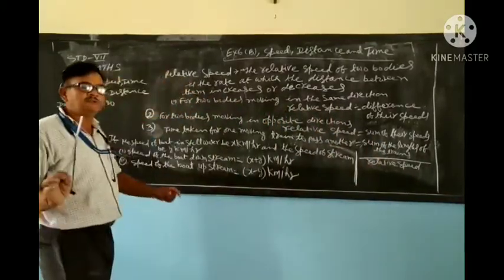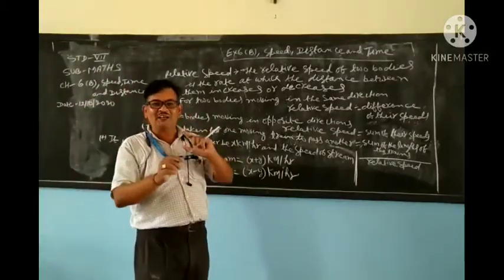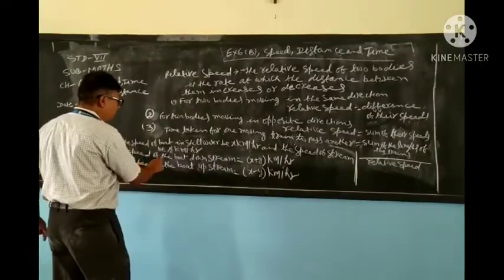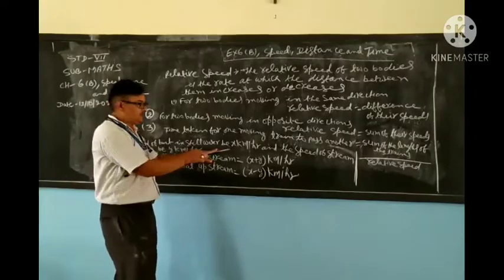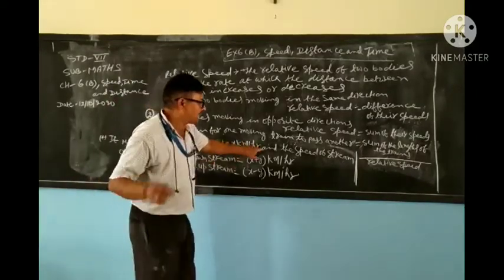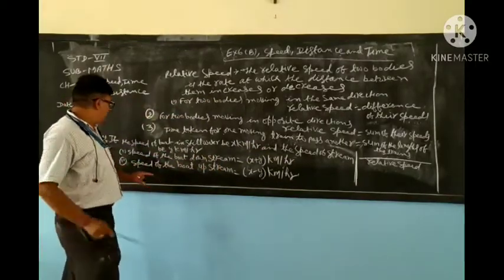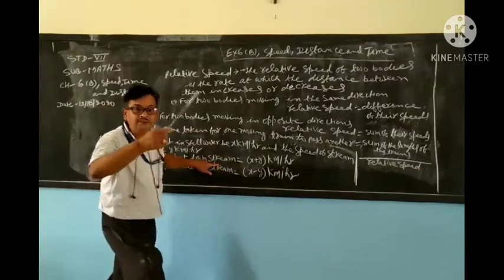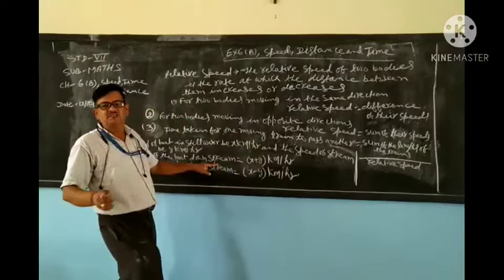Now see this one. You are going with air, without air. So here, if the speed of the boat in still water is x kilometer per hour, and the speed of the stream is y kilometer per hour, then the speed of the boat downstream, means with the current, is x plus y, it will increase.